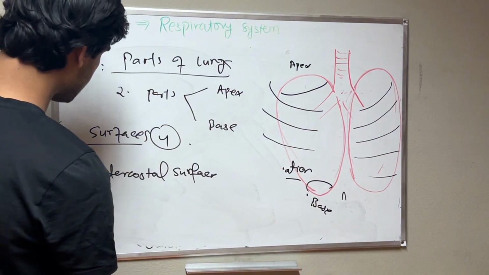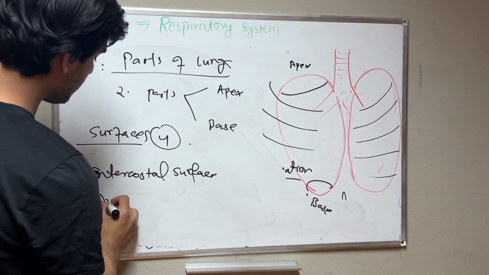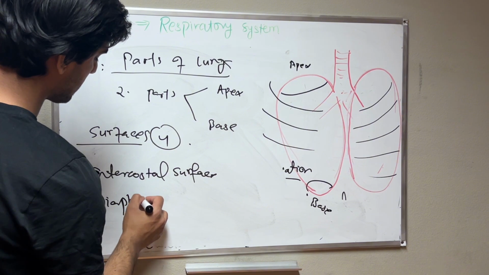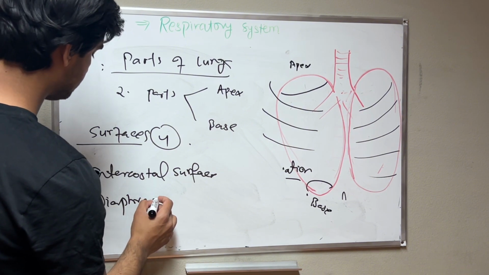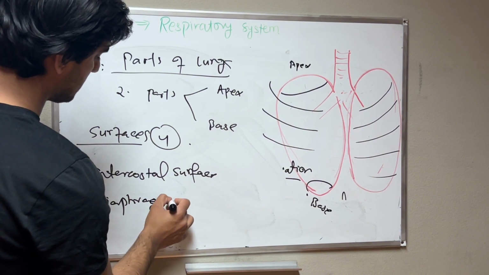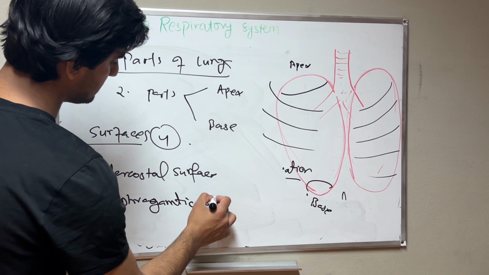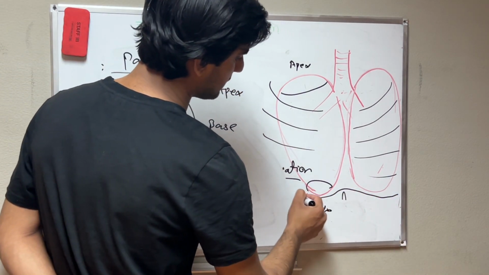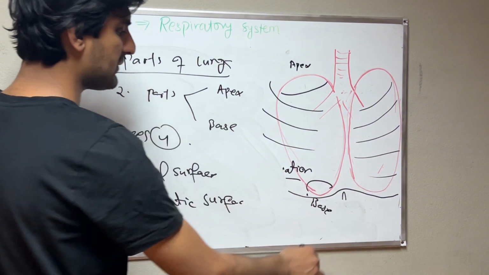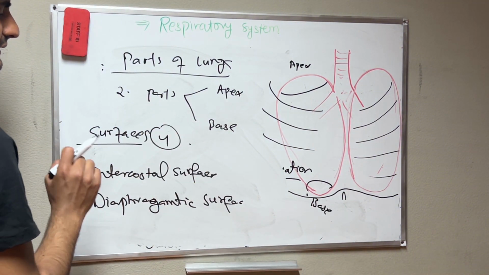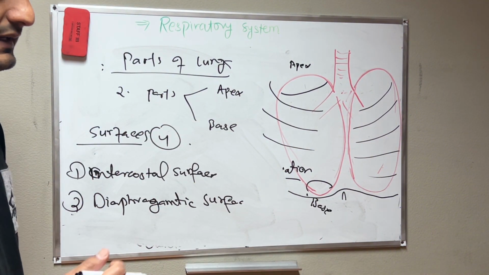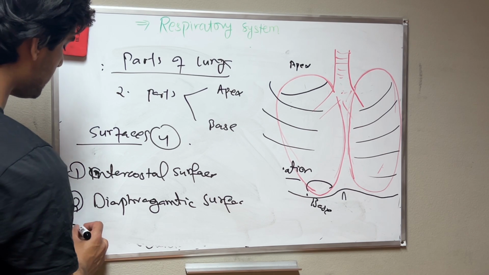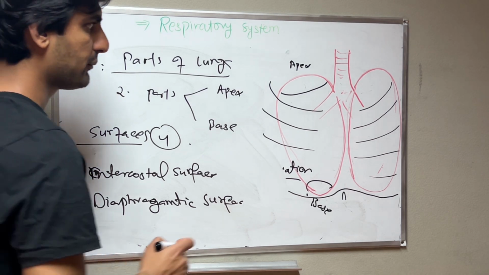The second surface is the diaphragmatic surface. Because here we have the diaphragm muscle, it faces toward the diaphragm. That's why it's called the diaphragmatic surface. Third we have the mediastinal surface.